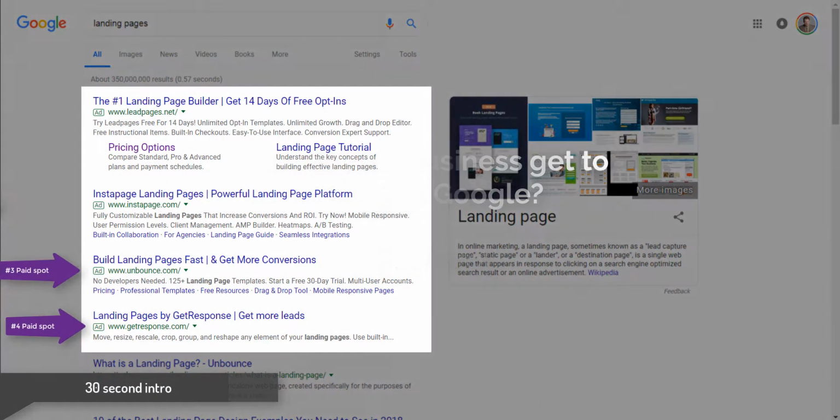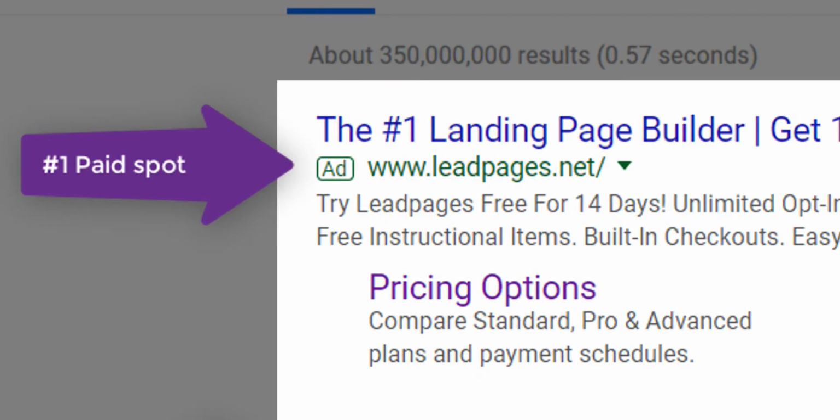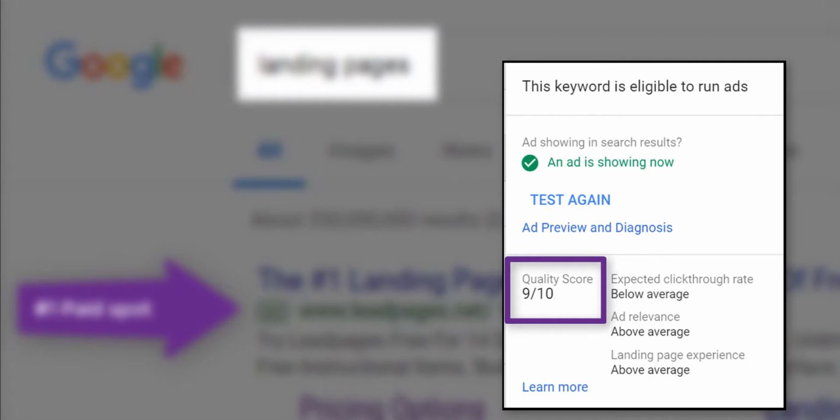As a business, we can get our ads at the top of a search engine result page when someone searches if we offer to pay for the click. Our quality score determines where we appear.